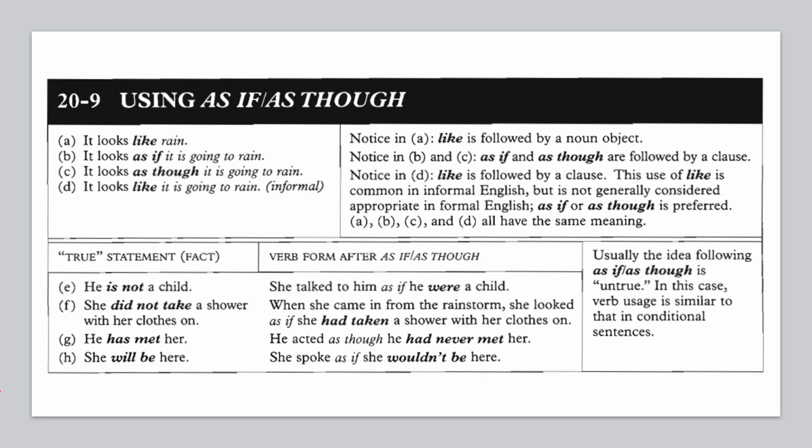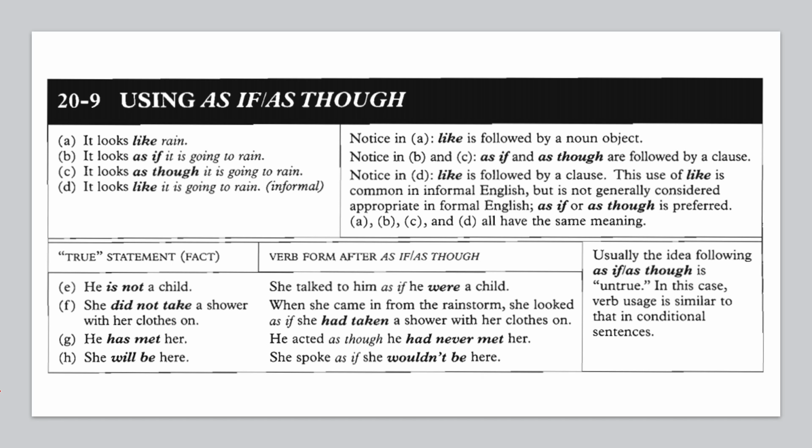It is going to rain. It is the subject, and is going is the verb. It looks as if it is going to rain. It looks as though it is going to rain. In B and C, as if and as though are followed by a clause. It is going to rain. It is the subject, and is going is the verb.